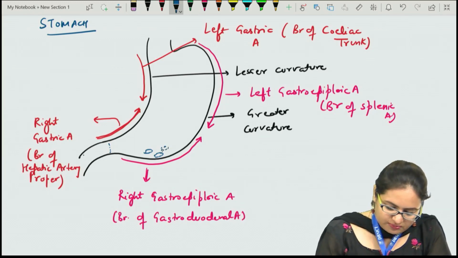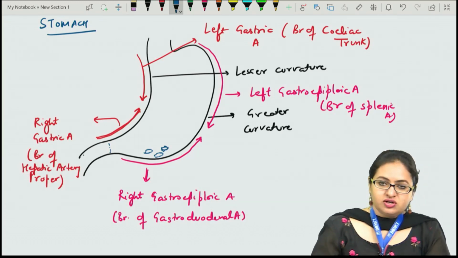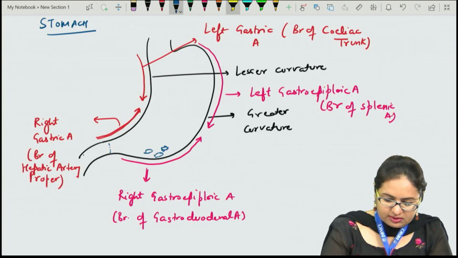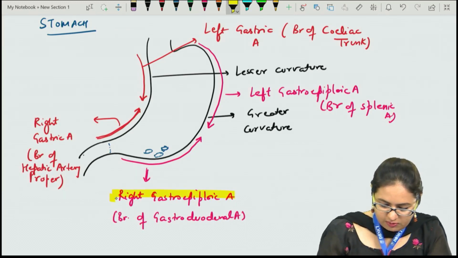So if ulcers are present over here, the artery involved will be the right gastroepiploic artery.